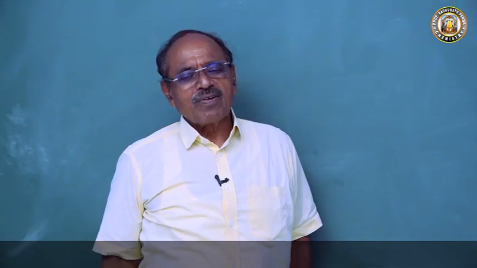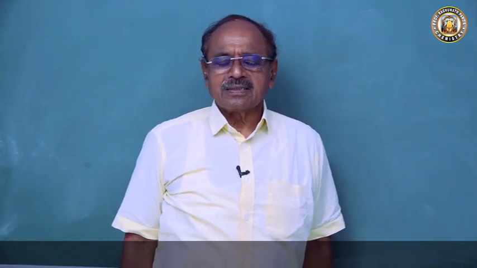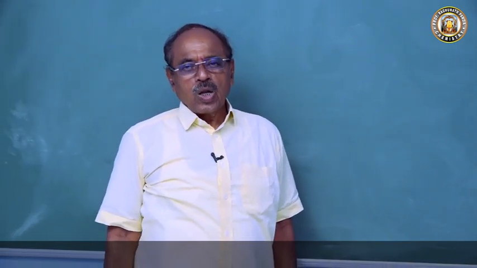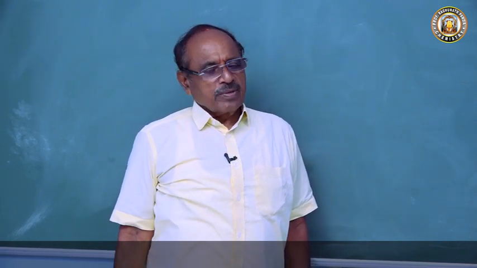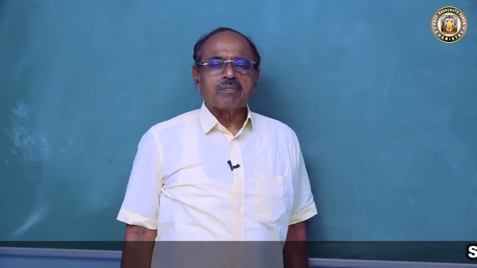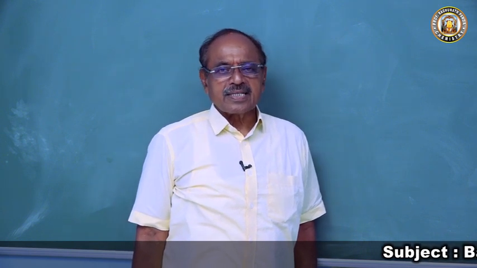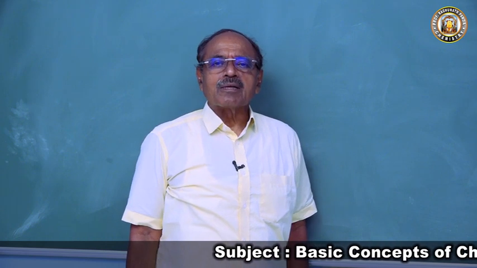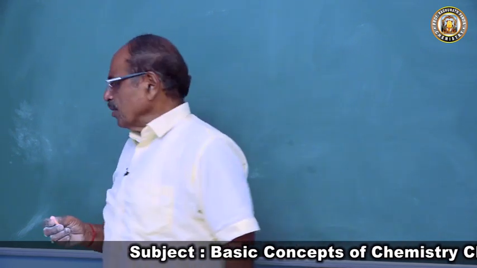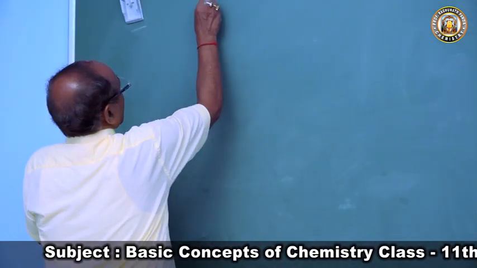Dear students, welcome to the second class on Avogadro's law of basic concepts of chemistry. We have discussed what is molecular mass, what is relative density, and the relationship between them. We found out that the molecular mass is twice the vapor density. Now we will come to the gram molar volume.